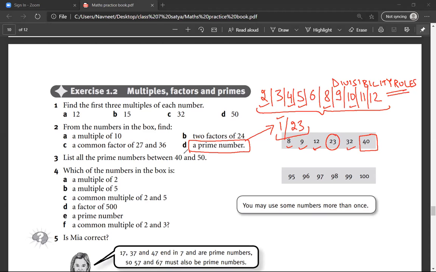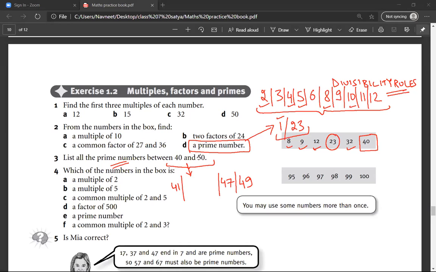Mr. Sarthak, can you tell us a few prime numbers between 40 and 50? 41, 47, 49.